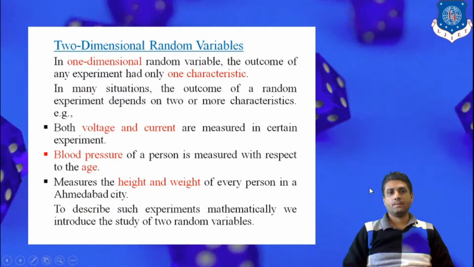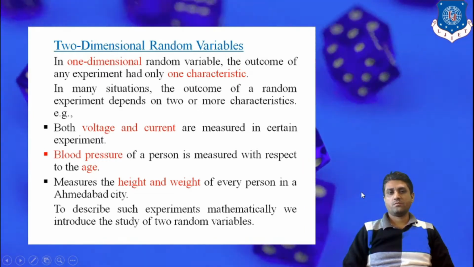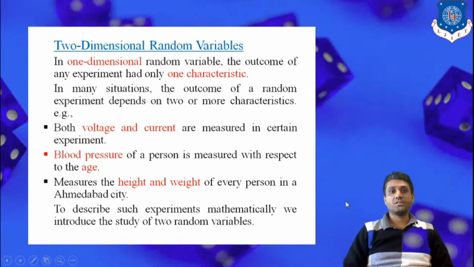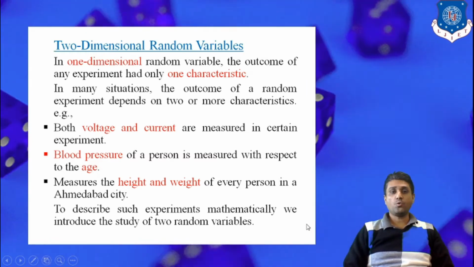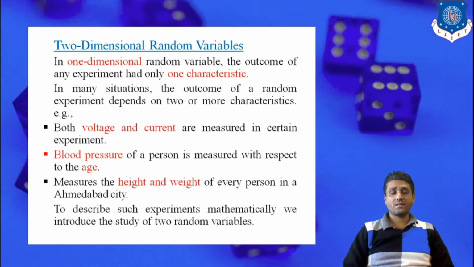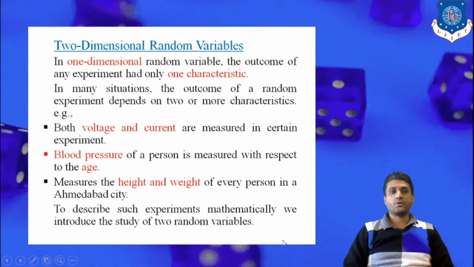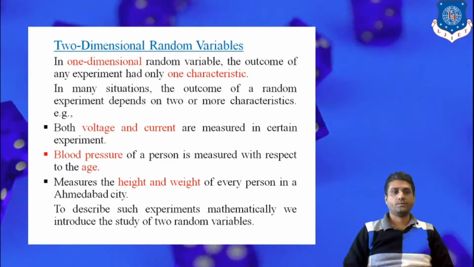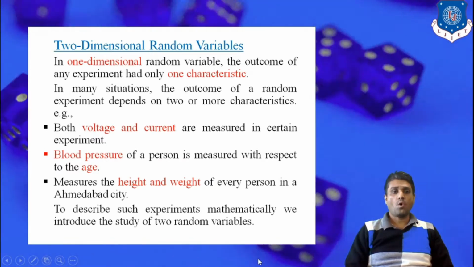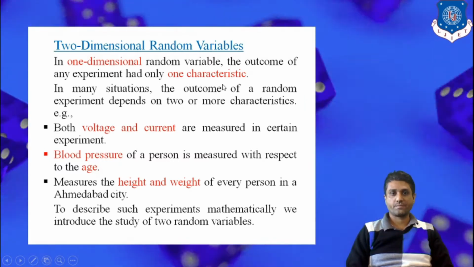Before continuing with this lecture, first of all, we have to see what the requirement, what the need is. Two-dimensional random variable is helpful to find out the probability of which type of physical quantity. In a one-dimensional random variable, the outcome of any experiment had only one characteristic.